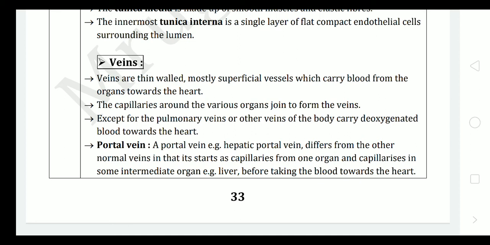So the capillaries around the various organs join to form the veins. Except for the pulmonary veins, the other veins of the body carry deoxygenated blood towards the heart. The pulmonary vein is one of the exceptions, carrying oxygenated blood from the lungs to the heart.